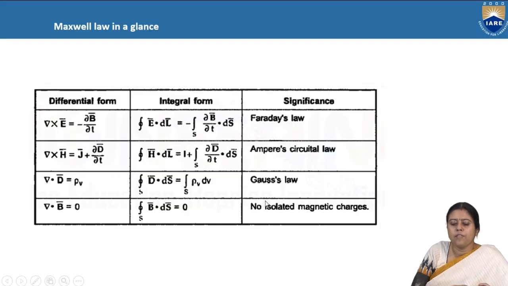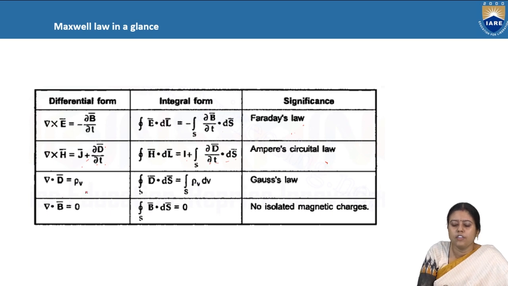So if we write it at one glance, the first one is Faraday's law: grad cross E is equal to minus del B by del t, and the closed integral of E dot dl is equal to minus del B by del t dot ds. So this is the modified Faraday's law. In differential form, grad cross H is equal to J plus del D by del t, and in integral form, the closed integral of H dot dl is equal to I plus the integral of del D by del t dot ds. This is the modified Ampere circuital law.